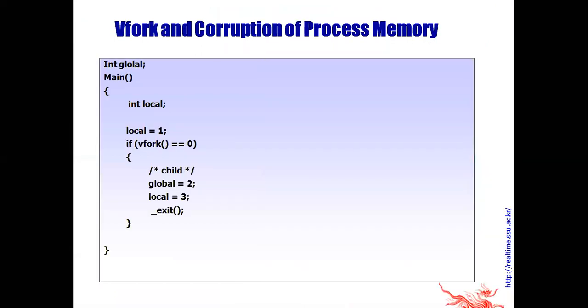Next, the vfork and corruption of the process memory. See this example, we are using vfork. We know int local is 1 and vfork is equal to 0. The child process is created, and global is equal to 2 and local is equal to 3, and exit. Execute this code and let me know in the next lecture what will be the output of this.